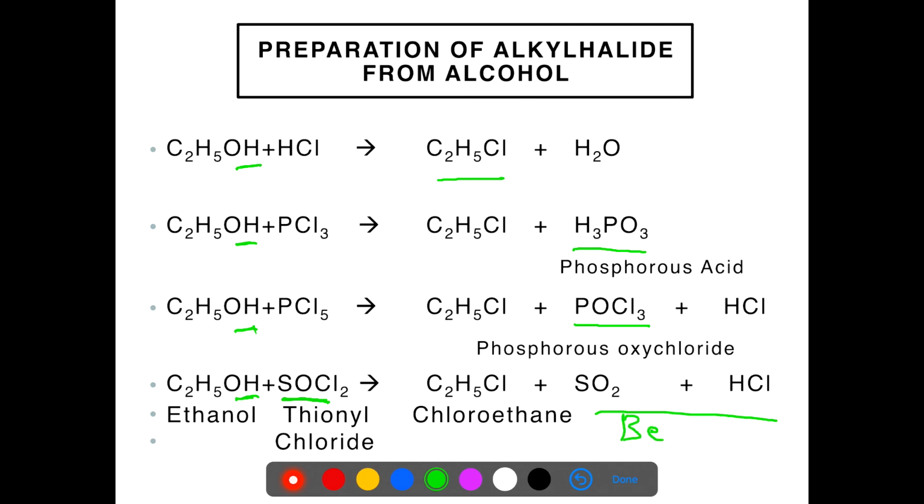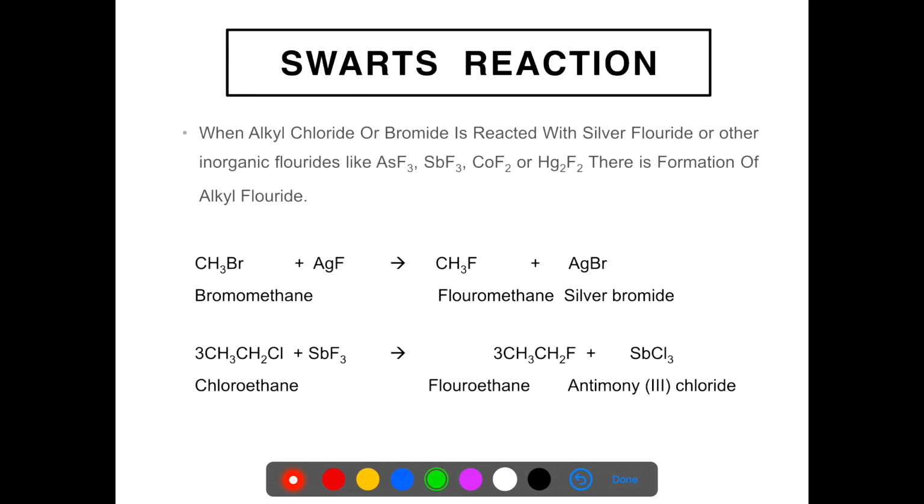So this last reaction is considered the best method for preparing chloroethane from ethanol because sulfur dioxide and HCl are in the gaseous state, so these are released and we get only one product, that is C2H5Cl.